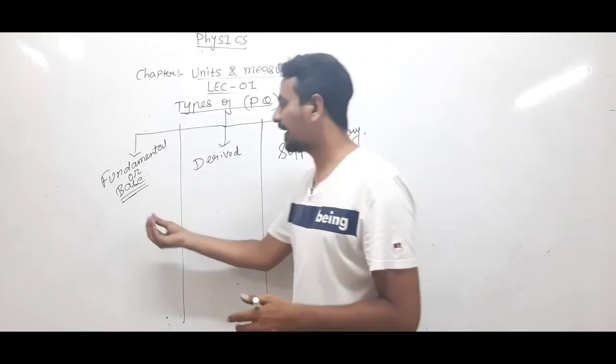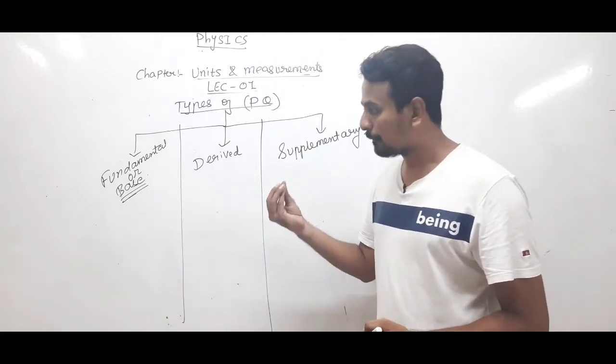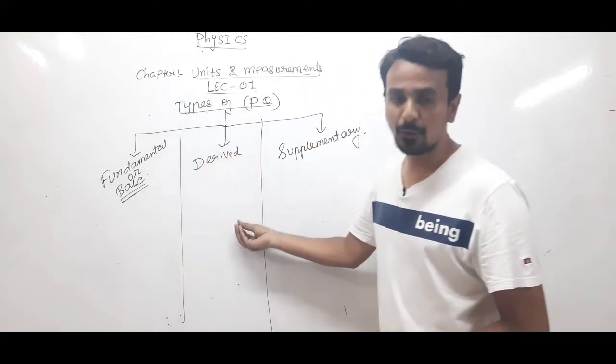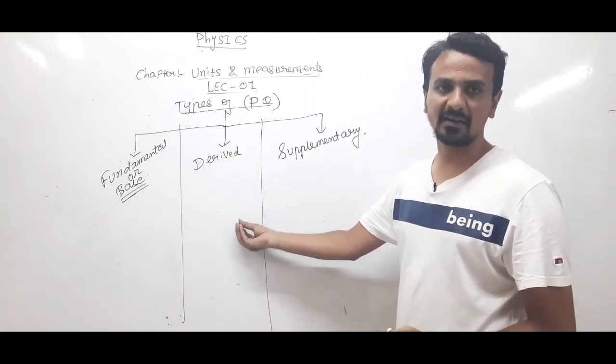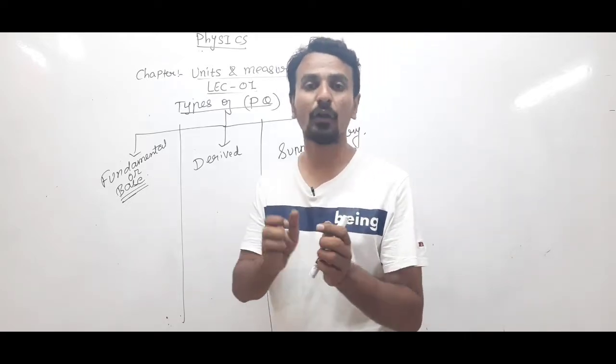Similarly, these 7 quantities which we are going to learn now are very basic quantities, and with the help of these we can derive the unit of other physical quantities. That means we don't have to worry about remembering the units of all the quantities.